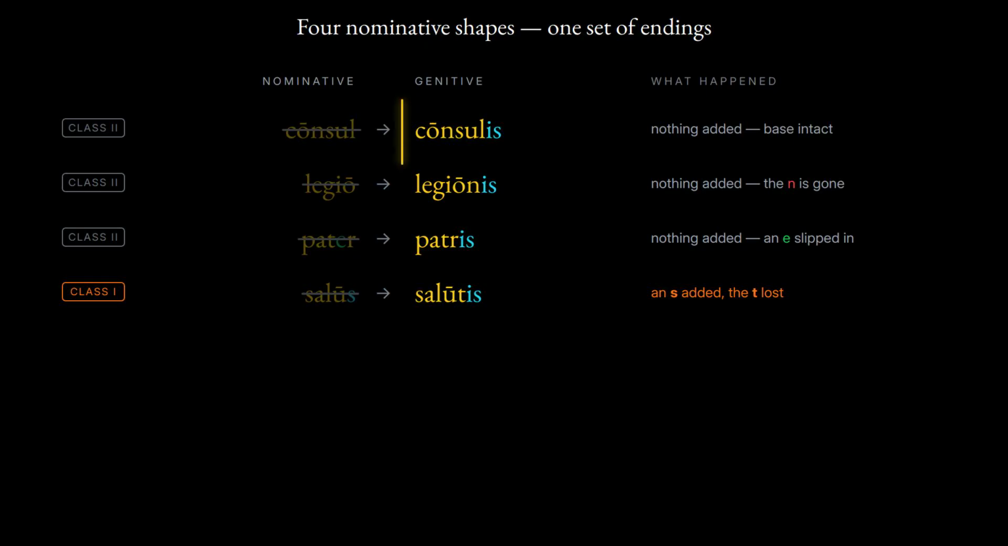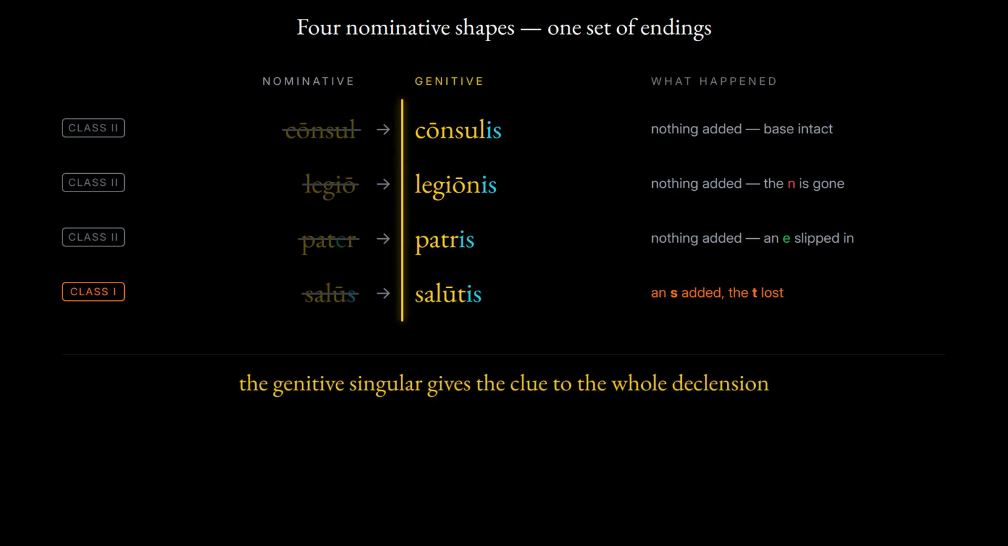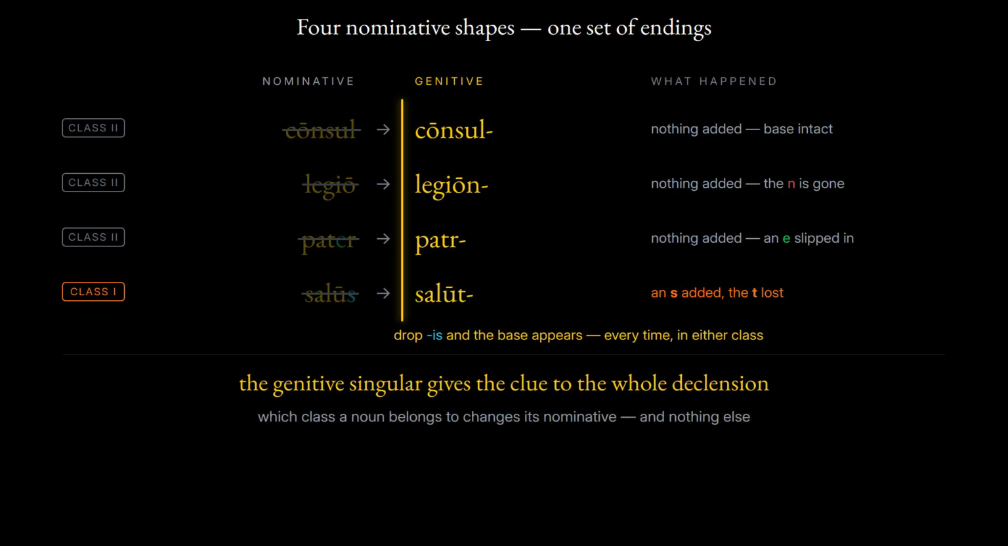That is why the genitive singular matters so much. It gives the clue to the whole declension. Drop its ending, is, and the base appears every time in either class. Which class a noun belongs to changes its nominative and nothing else. Learn the 2 forms as a pair, and the question never has to be asked.